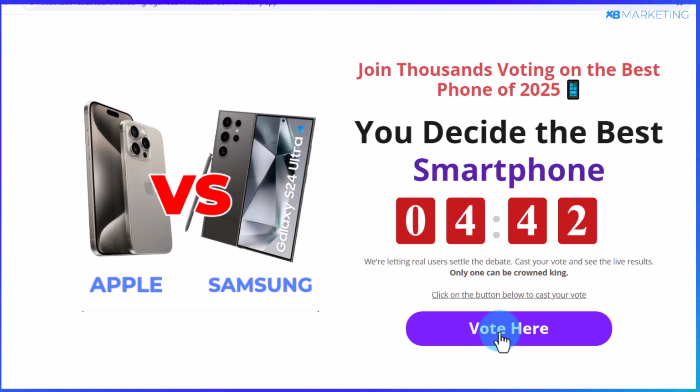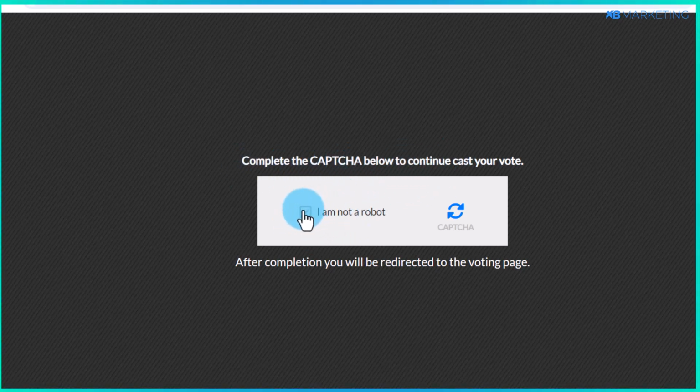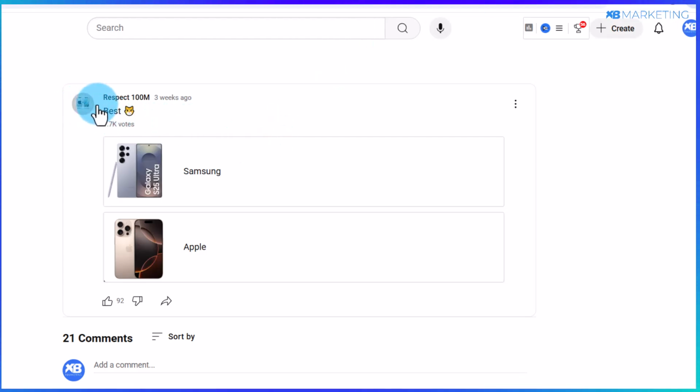And once people come over here and they click on this vote here button, it's going to bring them to this URL file page saying they need to complete this captcha to cast their votes. And once they successfully complete the offer, they'll be redirected to the poll you created on YouTube where they can then actually cast their votes. I hope this makes sense.